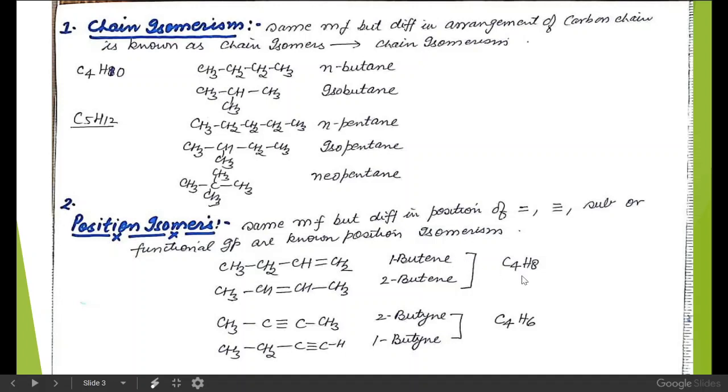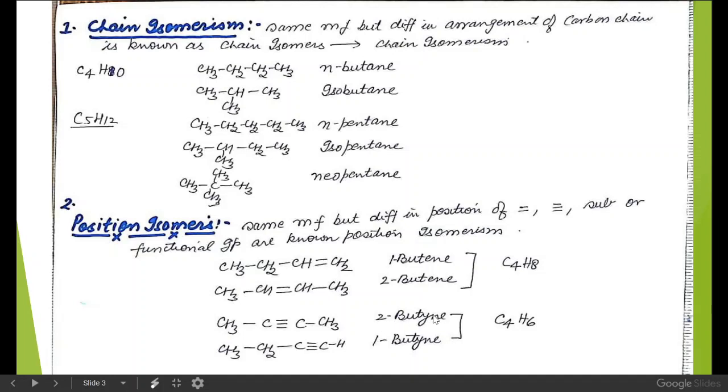For example, C4H8, 1-butene and 2-butene. Here, in 1-butene, the double bond is present on the first carbon atom, and in 2-butene, the double bond is present on the second carbon atom. So the position of the double bond differs, although they have the same molecular formula C4H8.